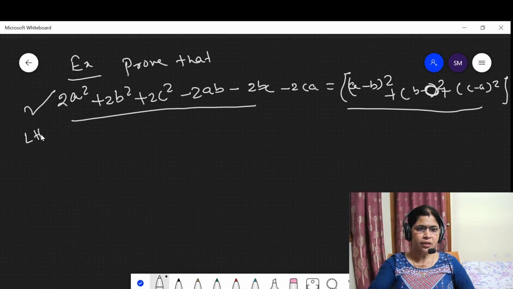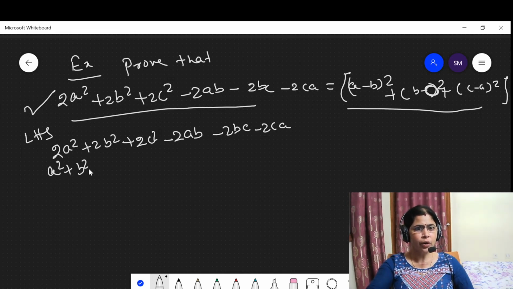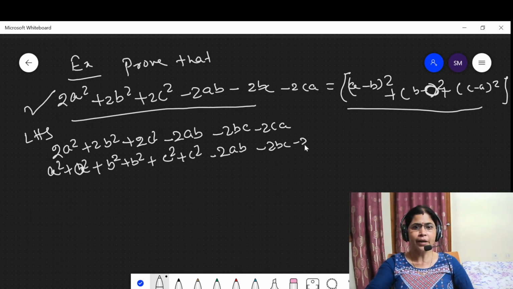The LHS says 2a square plus 2b square plus 2c square minus 2ab minus 2bc minus 2ca. Then split 2a square into a square plus a square, 2b square into b square plus b square, and 2c square into c square plus c square, minus 2ab minus 2bc minus 2ca.